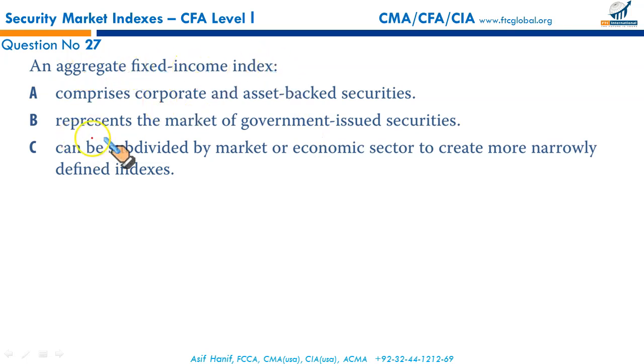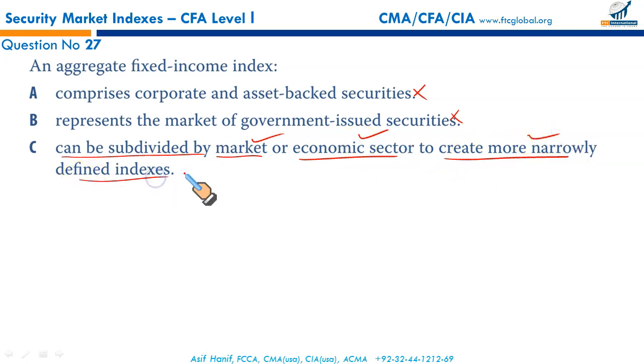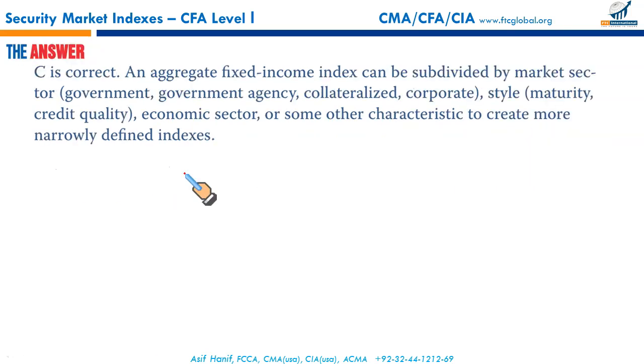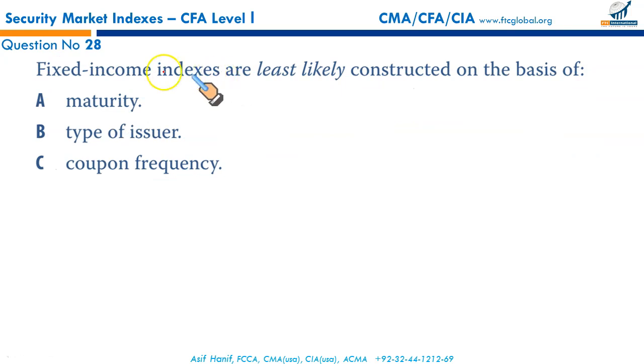Aggregate fixed income indexes represent the market of government issued securities. Now this is partly true again. What about the corporate bonds? These two combined, A and B, would make a correct option since they are each talking about one aspect at a time. Hence both are incorrect. Then, aggregate fixed income indices can be subdivided by market, yes, or economic sector, yes, to create more narrowly defined indexes. That's a perfectly agreeable statement, without doubt. It's C.